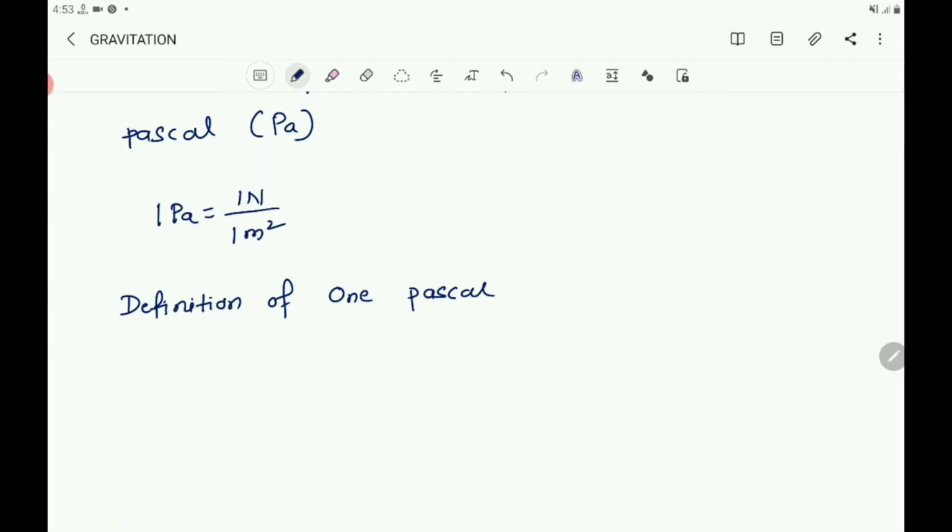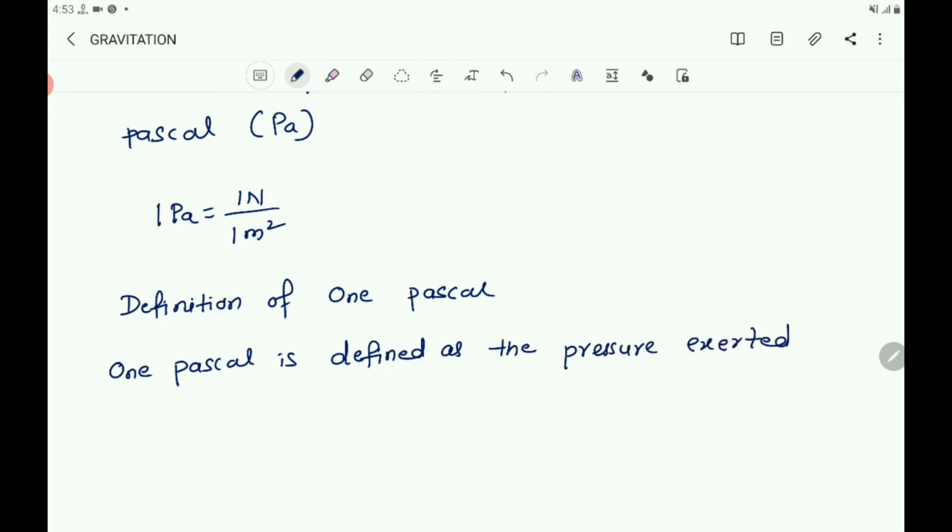1 Pascal is defined as the pressure exerted on a unit surface area by a thrust of 1 Newton.